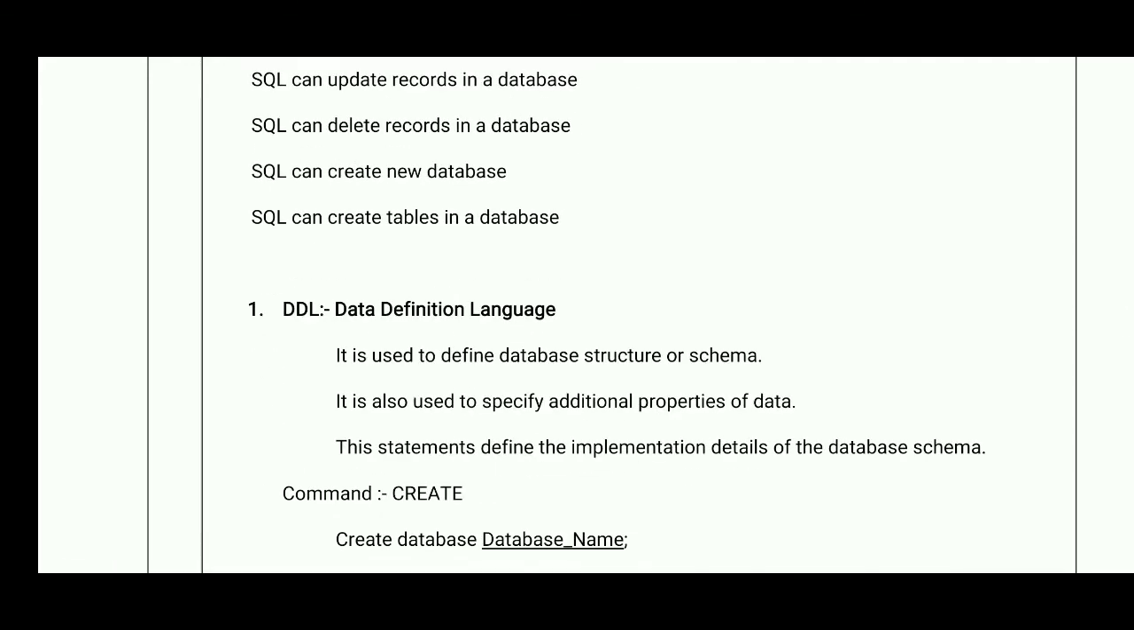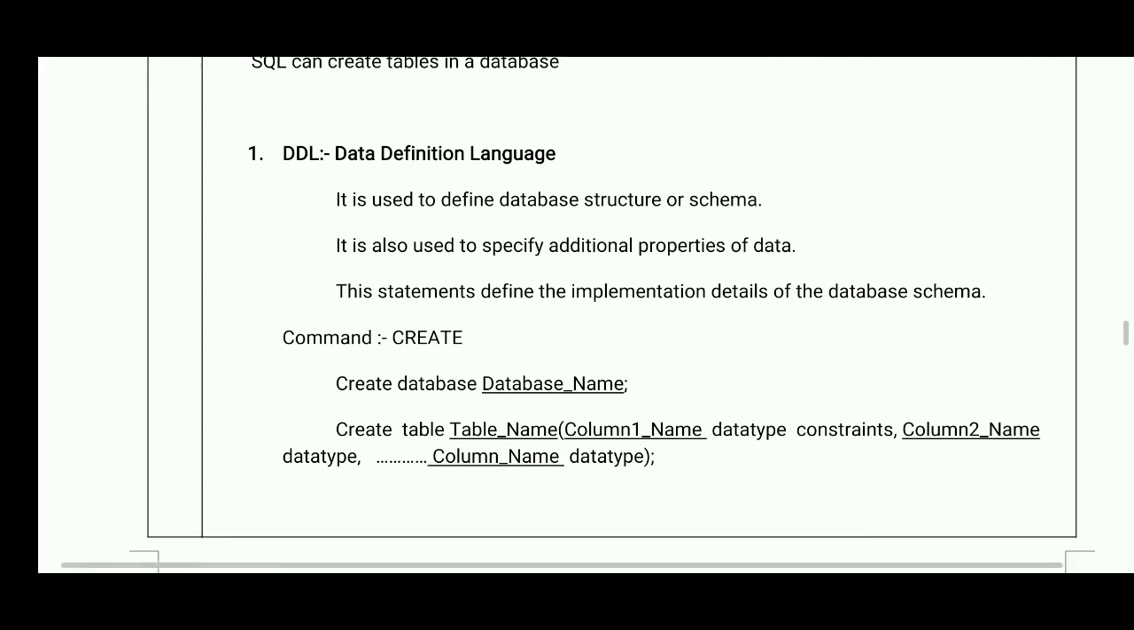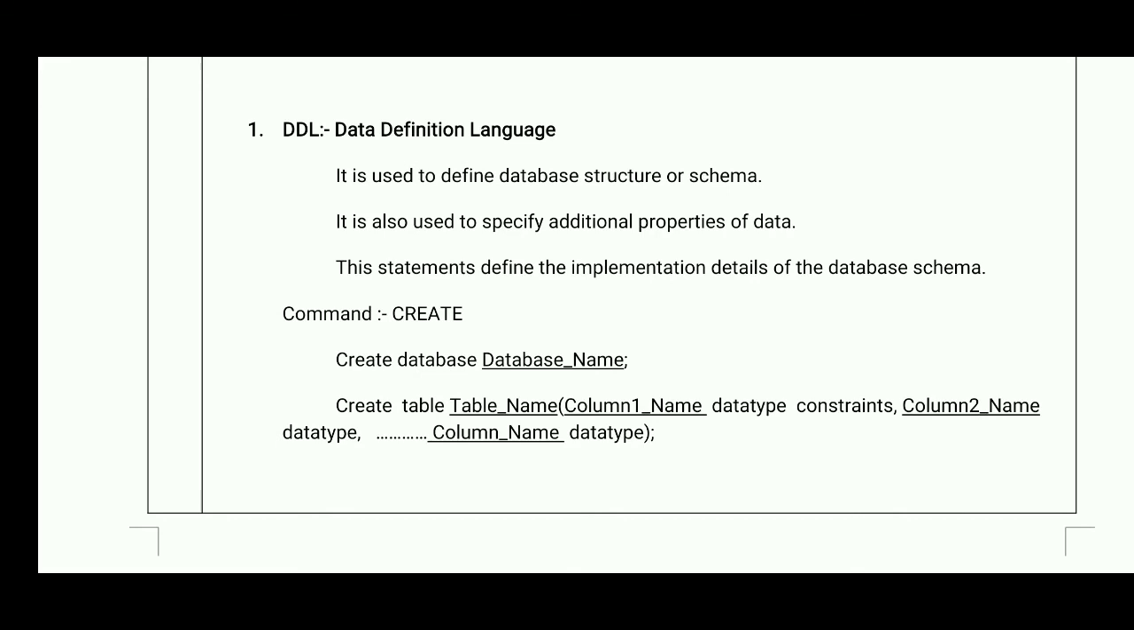So next, the first part of SQL is DDL. DDL means data definition language. It is used to define database structure or schema. It is also used to specify additional properties of data. These statements define the implementation details of the database schema. For example, in short, DDL means the commands which are used to create a database, create a table, or handle the structure of a table. It's called DDL.